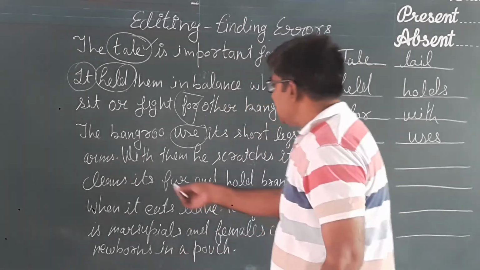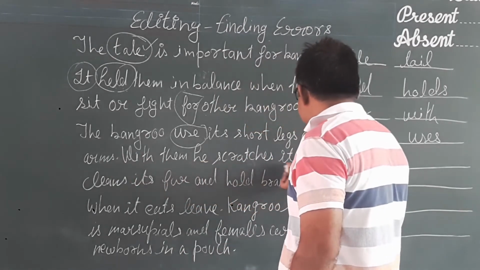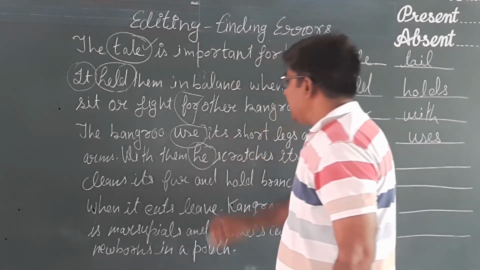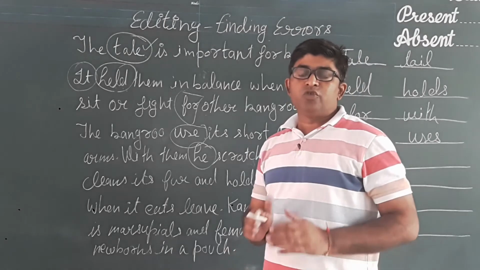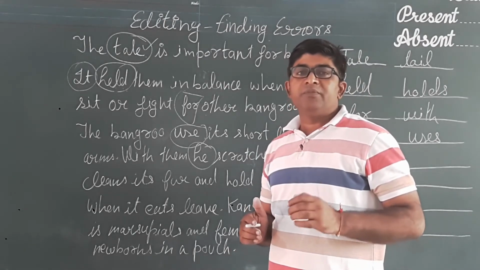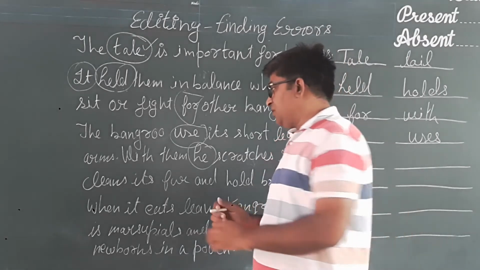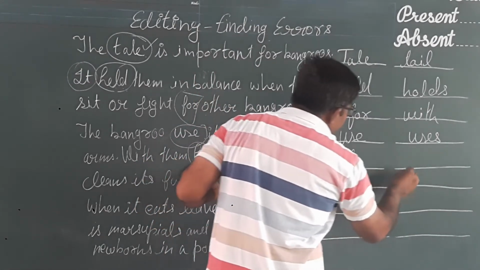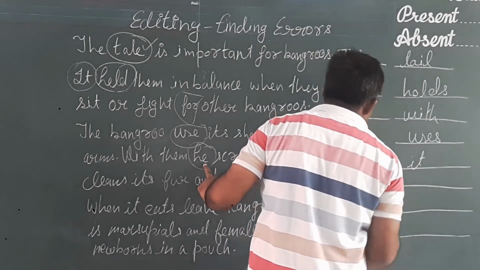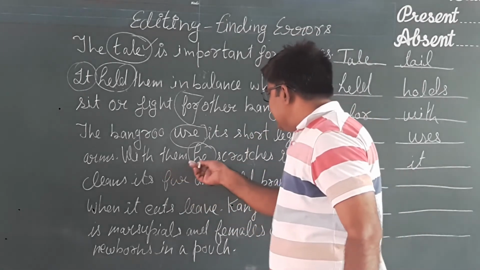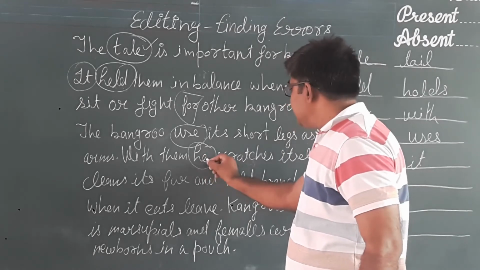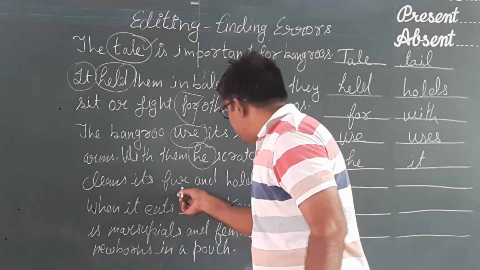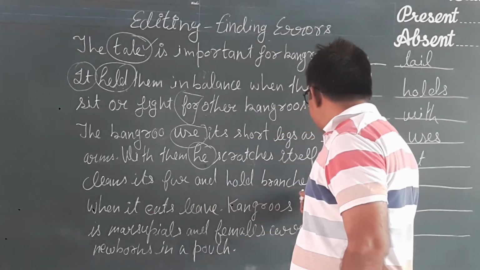Next line. With them, he scratches itself. Here it is the use of the pronoun he, and for animals we do not use the pronoun he, but we use it. Instead of using he, the right pronoun will be it. It scratches itself, cleans its fur, and holds branches.